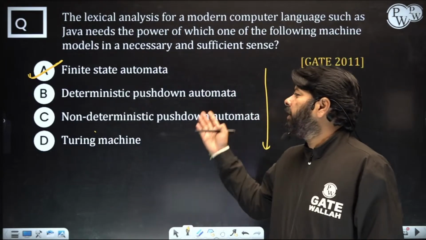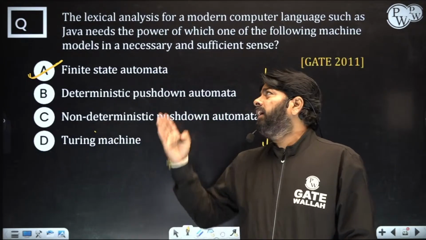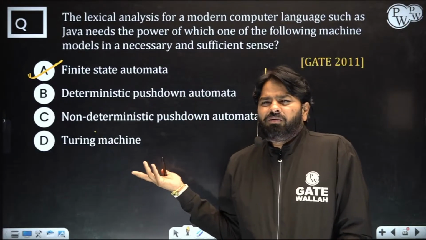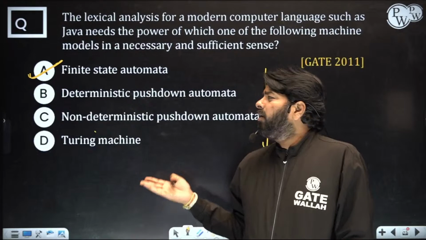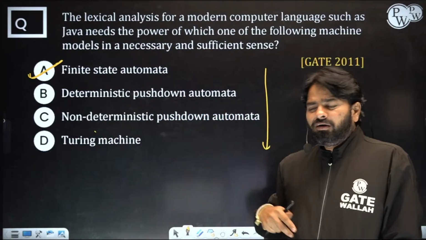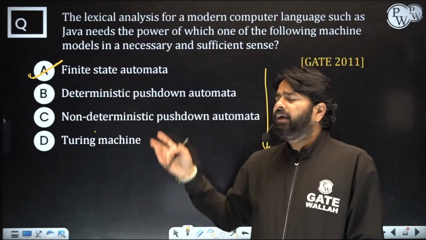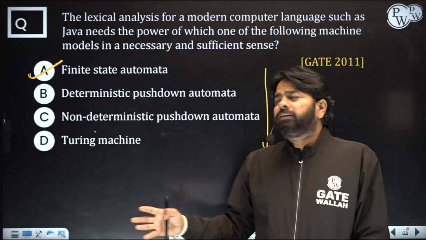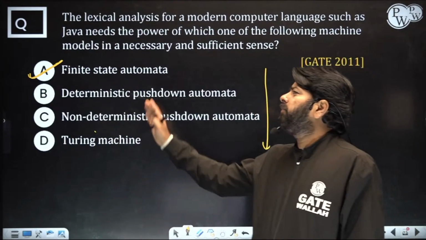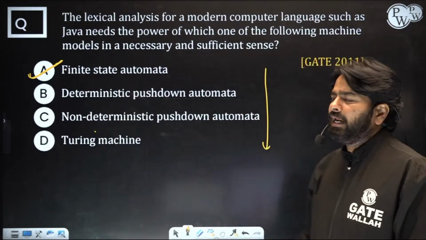And of course you can use DPDA to build a lexical analysis, but it's not necessary. Finite automata is enough, right? Already finite automata can do it. Why are you coming here? It's more powerful and you are wasting resources basically. DPDA needs a stack and many things, but finite automata does not require a stack. Okay, so finite automata would be sufficient to implement lexical analysis.